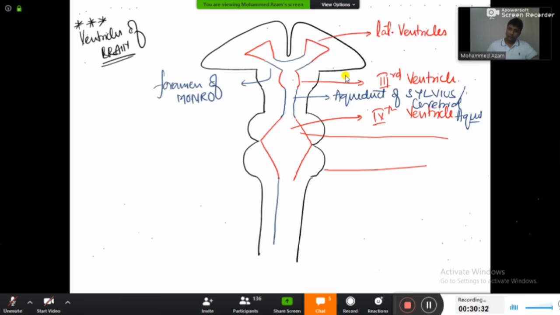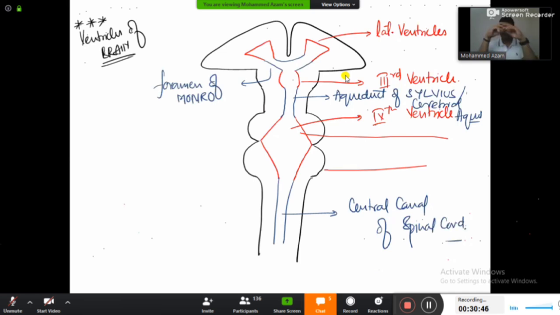And now finally the fourth ventricle will continue down into the central canal of the spinal cord. So this is the central canal, present in the spinal cord. Fine. Perfect. I think this is the best way to approach this topic. First you are going to learn the ventricles, where they are, the name of the ventricle and location, and then after that join them together. Just join them, it is very simple.